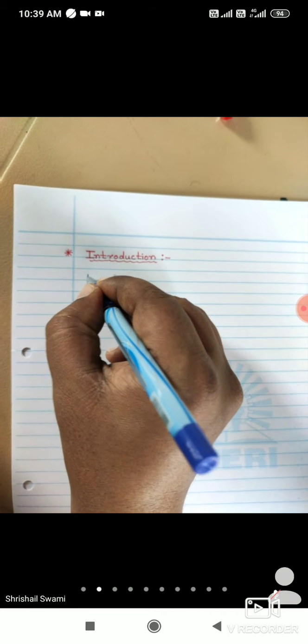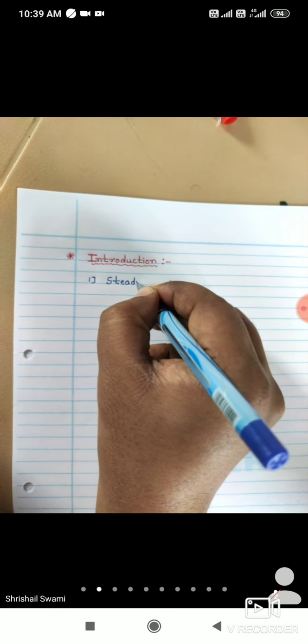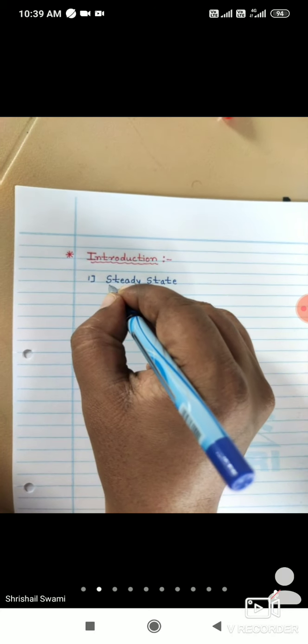So today we will start the actual content of this unit. We will start with some definitions. Once again, some definitions will get repeated. So first of all, steady state. I will start with the definition of steady state. Steady state means it is a response which never changes with respect to time. So that response is called a steady state response.